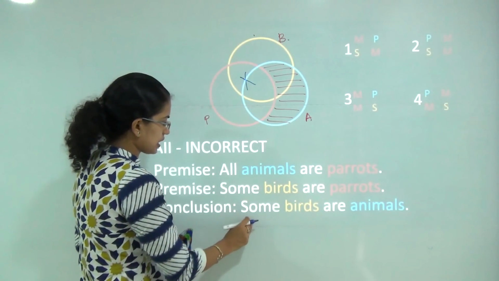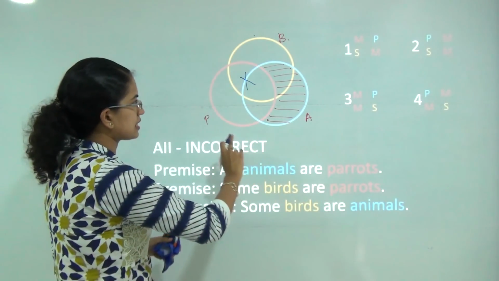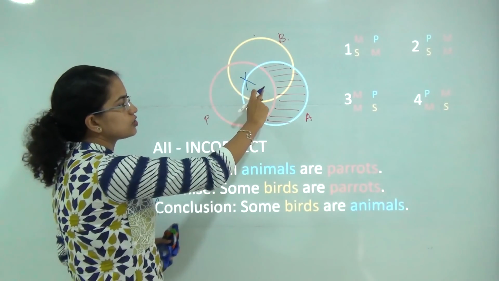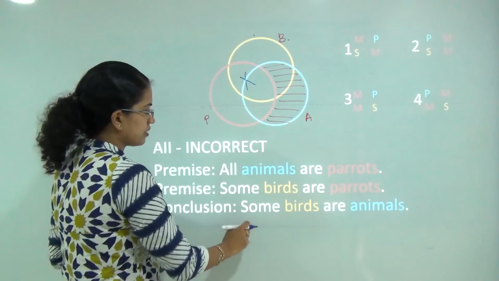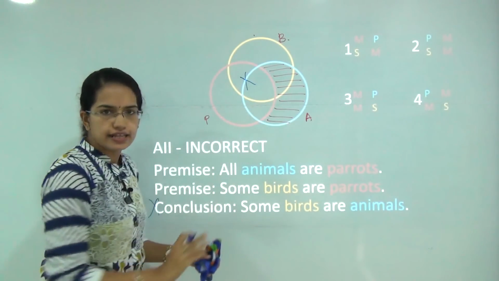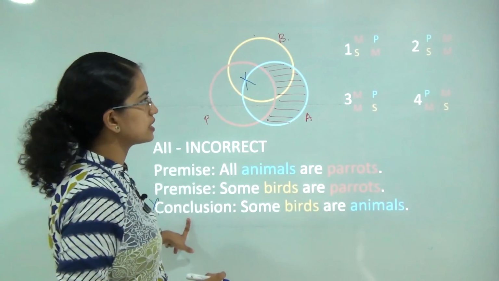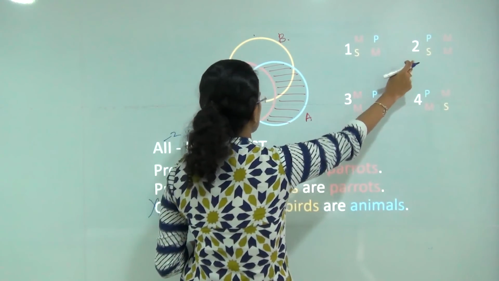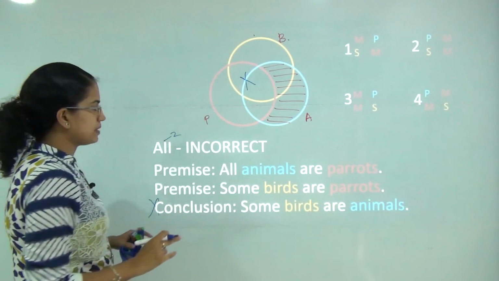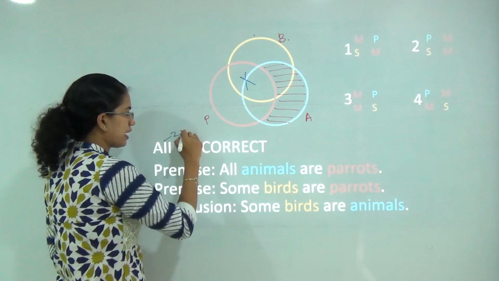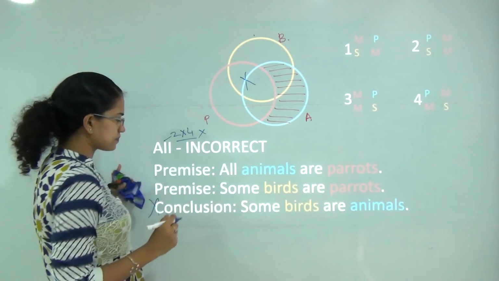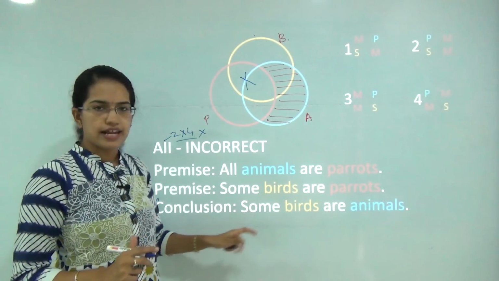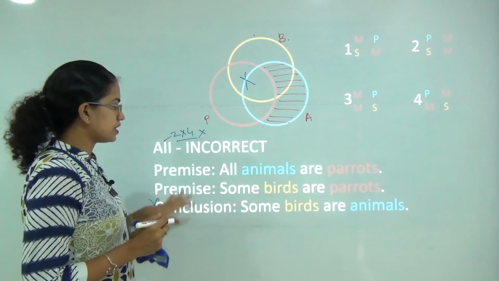So therefore, we can say some birds are animals is an incorrect statement because all the birds can be here and then there would be no birds here. So in this case, there would be no birds which are animals. So that becomes incorrect. Here we have taken the example of case 2. So in case of AII, 1 and 3 hold true and 2 and 4 are incorrect. So these were the 3 fundamental unconditional conclusions which were valid, which we have discussed. We would be discussing further unconditional cases in